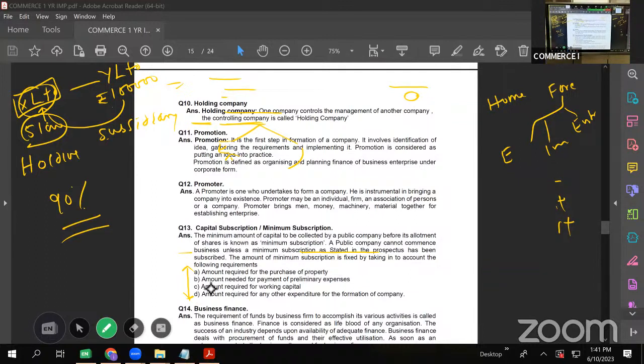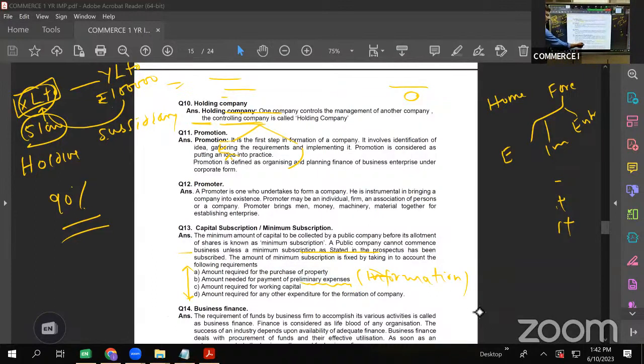Second, amount needed for payment of preliminary expenses. Now, what do we mean by preliminary expenses? These can be called formation expenses. Preliminary expenses can also be called formation expenses. Before the company comes into existence, there are legal formalities to be fulfilled, like I told you, submission of MOA, AOA, prospectus, and we have to pay the required fees for registration. All these amounts spent before the company comes into existence are called preliminary expenses, or formation expenses.